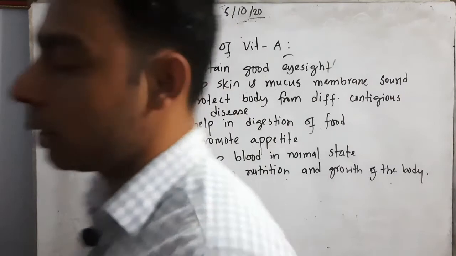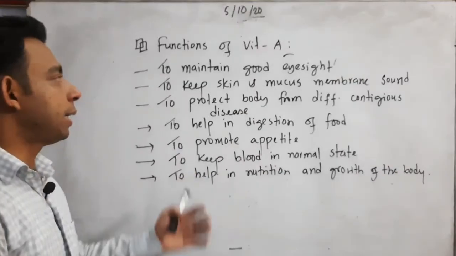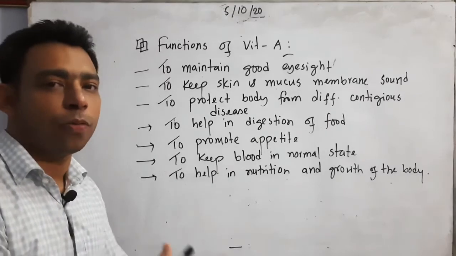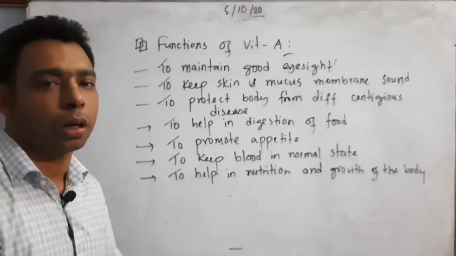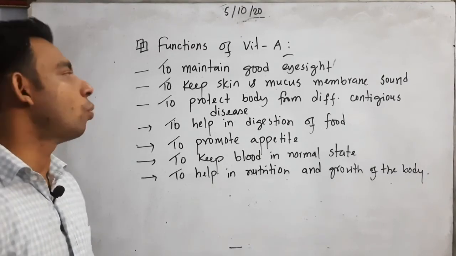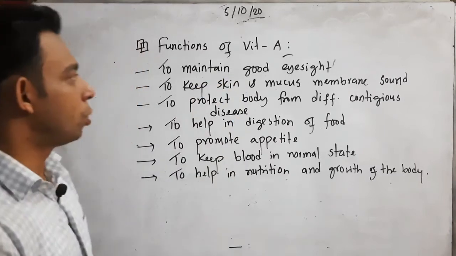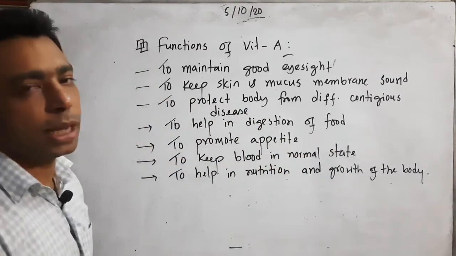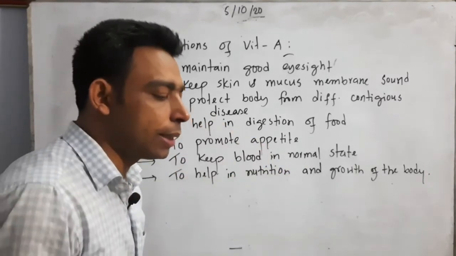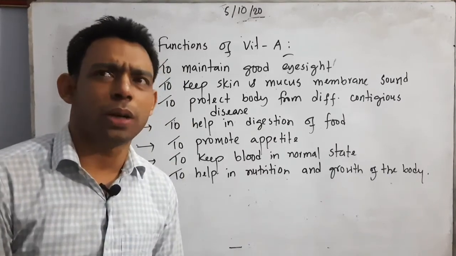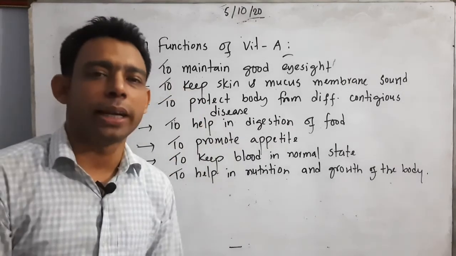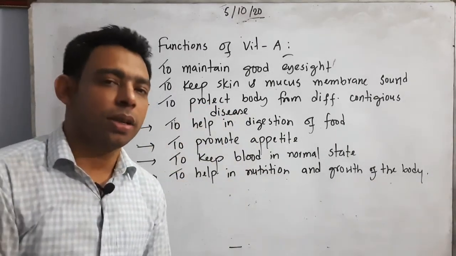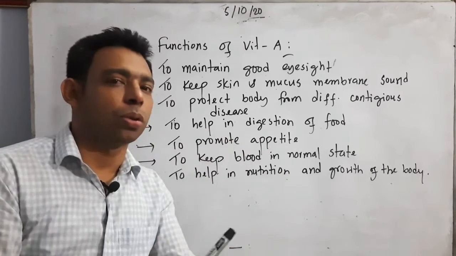Night blindness is the common disease when we have a deficiency of vitamin A. So if we include vitamin A enriched food in our daily balanced diet or food chart, it can maintain good eyesight, so we can see clearly. We will not need spectacles or have to keep increasing the power of the glasses. That type of problem will be overcome.